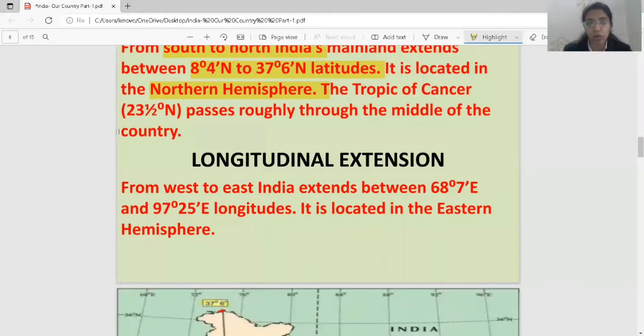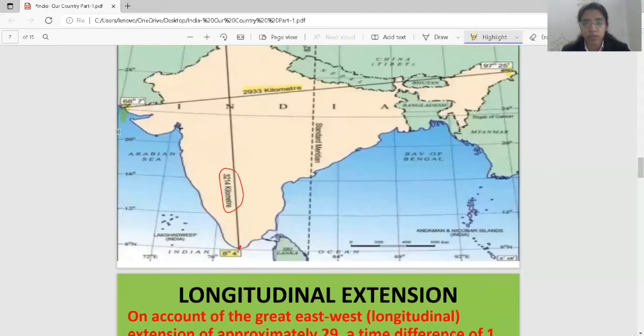If I talk about the Tropic of Cancer, underline, 23.5 degree north, it passes through the middle of the country. Tropic of Cancer is at what degree? 23.5 degree north. See, this line is your Tropic of Cancer.